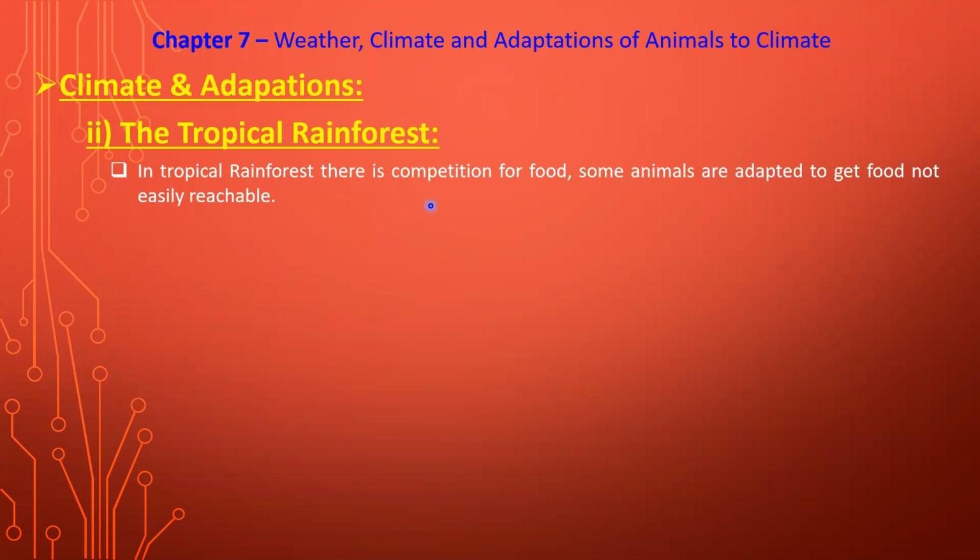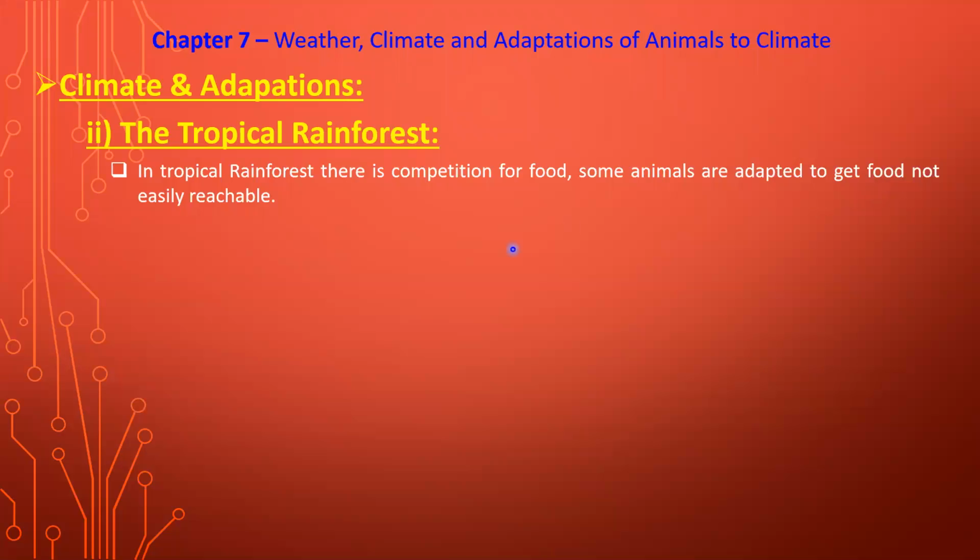Now, the next animal we are going to consider. Actually in the tropical rainforest, there is competition for food because larger varieties of animals are there, and due to which the competition is higher. Therefore, some animals are adapted to get food which is not easily reachable.